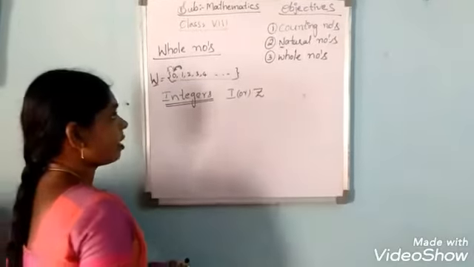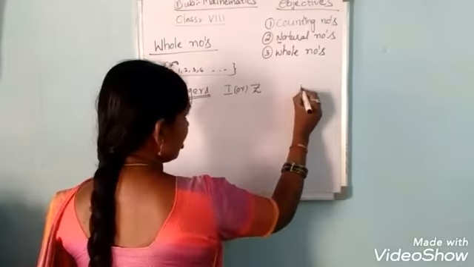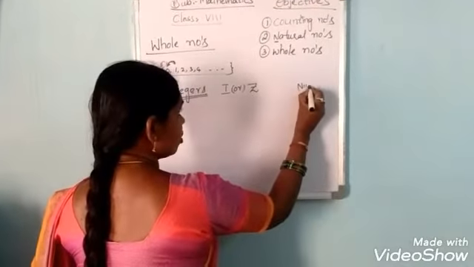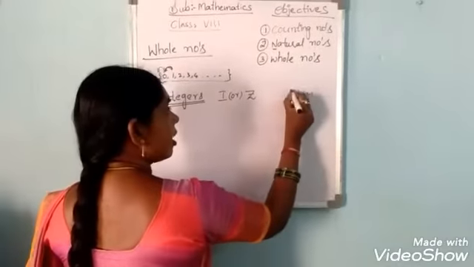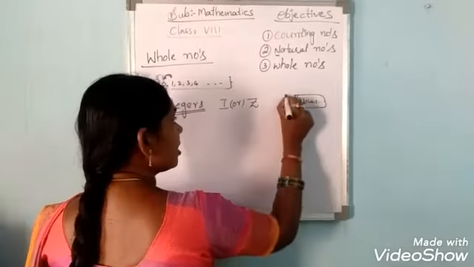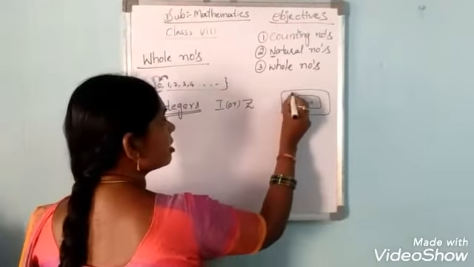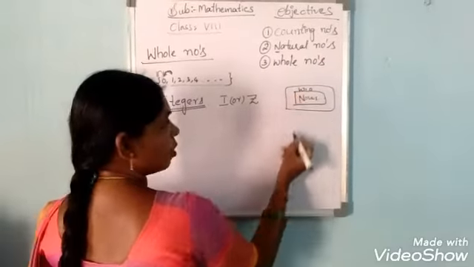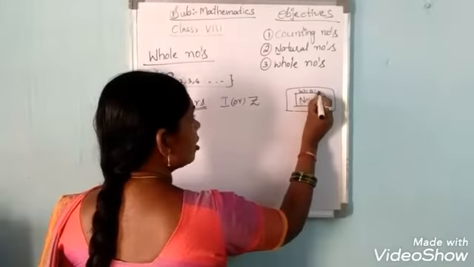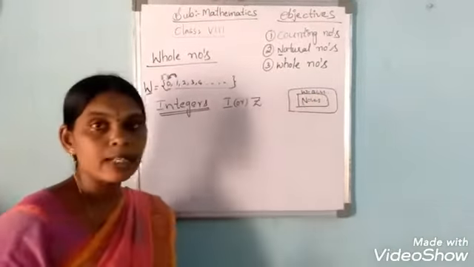In the same way, previously we discussed the natural number set, 1, 2, 3, and so on. Next, the whole number set is all the natural numbers including 0. 0, 1, 2, 3, these all are the whole number set.